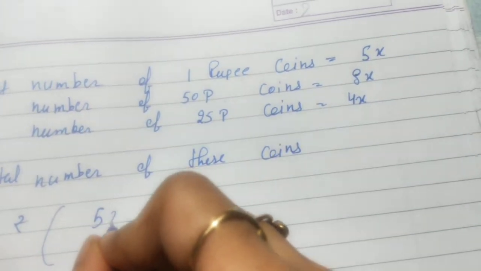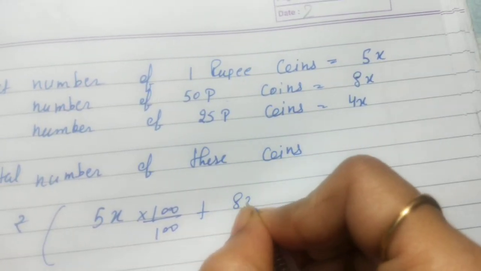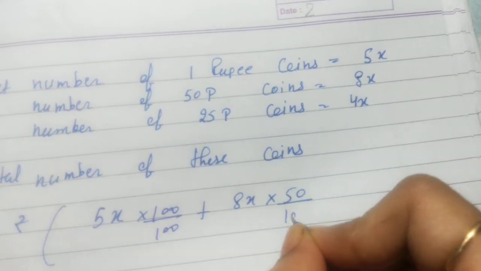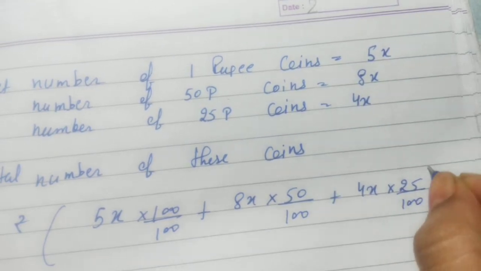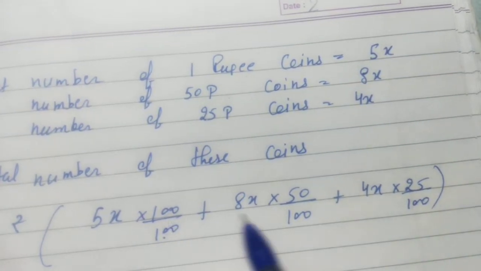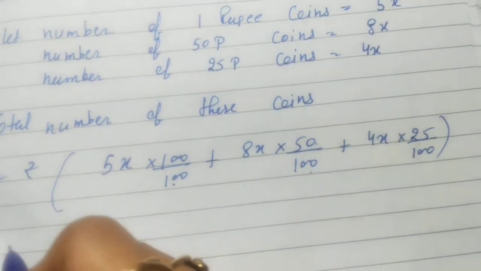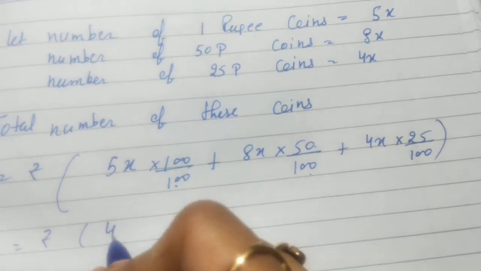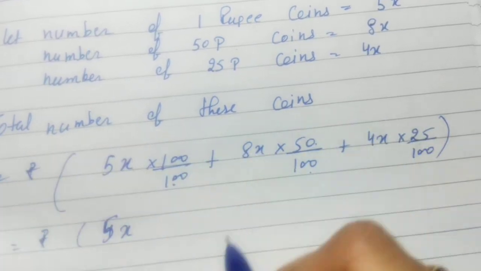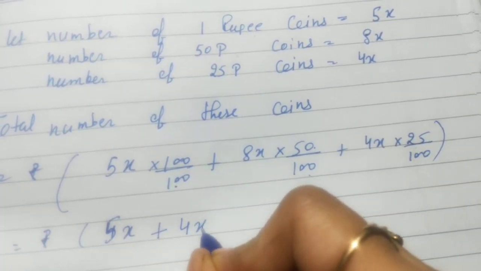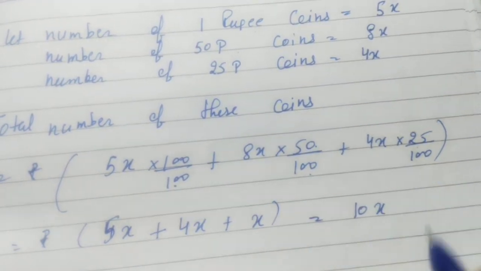Rupees 5x into 100 by 100, plus 8x 50 paisa means 50 by 100, then 4x 25 paisa means 25 by 100. Or you can do it directly: 1 into 1, into 1 by 2, into 1 by 4. You are aware? Yes. 5x. Sorry, there is no sign of rupees here. 5x plus 4x plus x, we will get it as 10x.